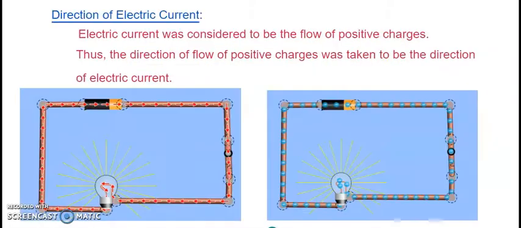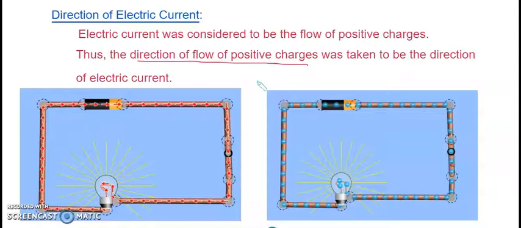Now, direction of electric current. Electric current was considered to be the flow of positive charges. The direction of flow of positive charges was taken to be the direction of electric current. Why we are mentioning this is because of how electricity was discovered. If you remember the experiment where the scientist had connected a key to the wire of a kite, and he was flying the kite during a lightning stormy day, the lightning hit the kite wire, passed through the key, and the person experienced an electric shock. So that's the story of how electric current was discovered.